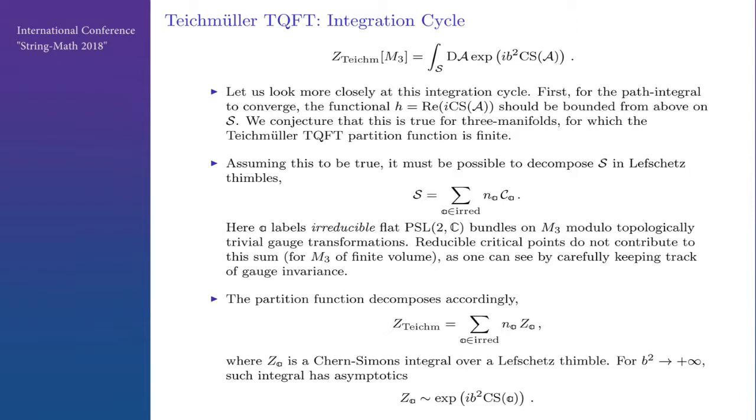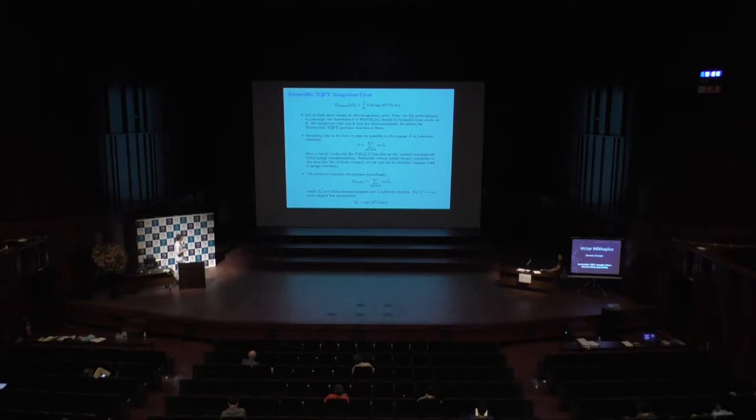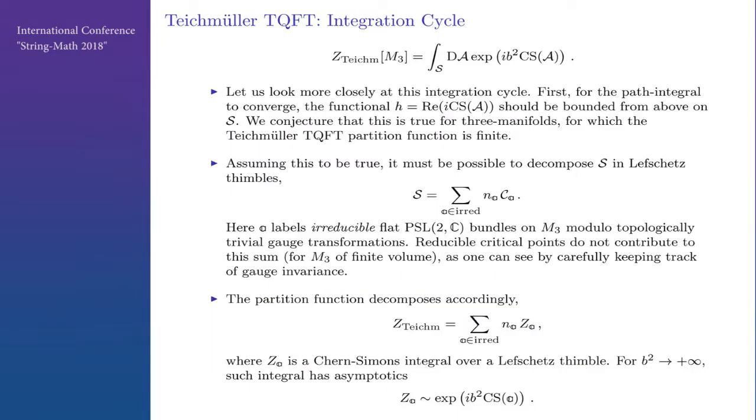Importantly, in this sum, only irreducible flat connections on M3 appear. You can see this by carefully keeping track of gauge invariance in those Kapustin-Witten equations. So it is a sum over irreducible connections. Also, these critical points are not just flat bundles modulo all gauge transformations.